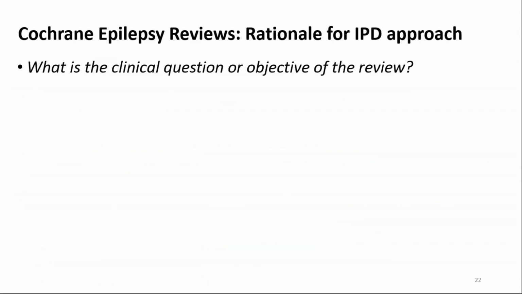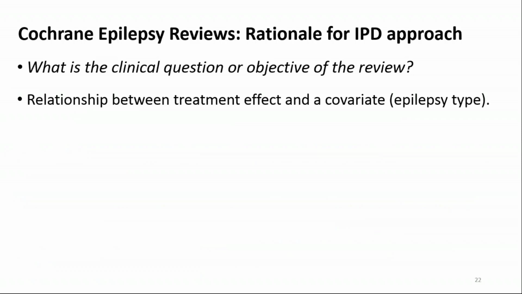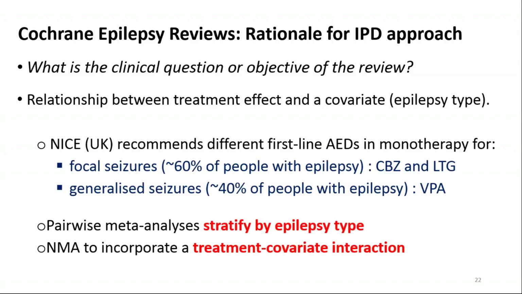So also considering our clinical question and the objective of these reviews, we're also interested in measuring the relationship between treatment effect and a covariate. So here we're interested in epilepsy type, as NICE in the UK, and I believe that other guideline developers globally, were making similar recommendations at the time.